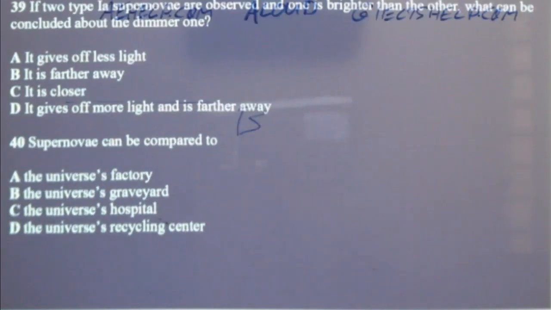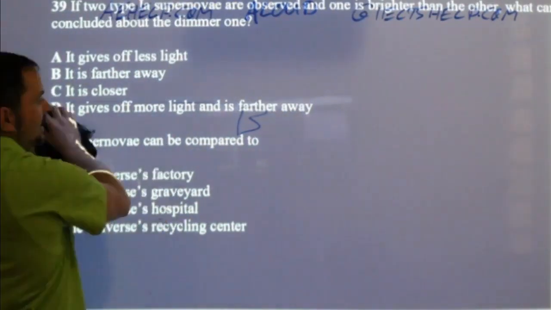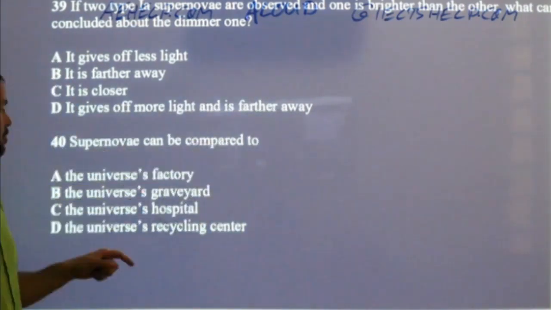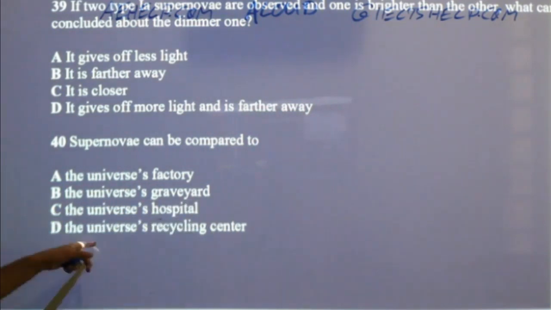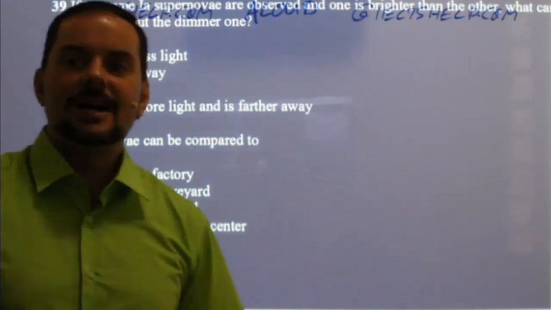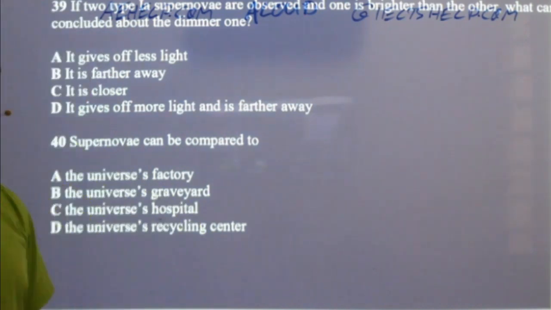All right, now the last one. Supernovae can be compared to, here we have to read, otherwise we don't know what's going on. So supernovae can be compared to the universe's factory, universe's graveyard, universe's hospital, universe's recycling center. What do you think? Recycling center, hospital, graveyard, or factory? The sun is born, it dies, it explodes, it's born again. Yeah, I would say recycling center. D is the best answer.